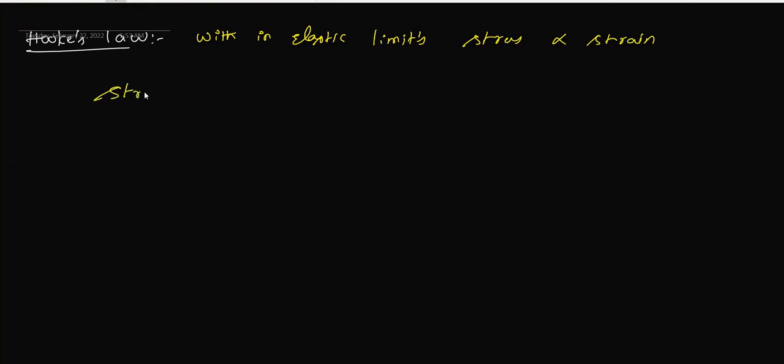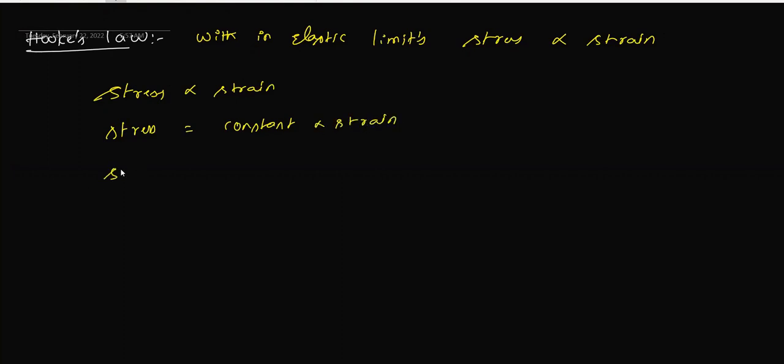Hooke's law. What is meant by Hooke's law? Within elastic limits, stress is directly proportional to strain. So what does this law tell? Stress is directly proportional to strain. If you remove the proportionality, you will get a constant. Therefore, stress equals some constant into strain.